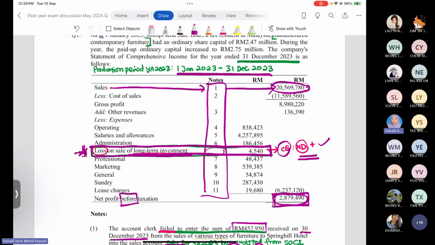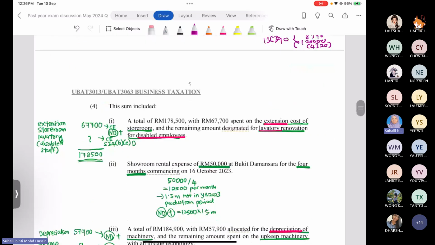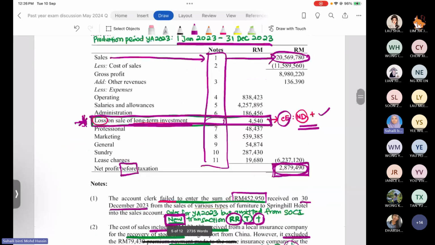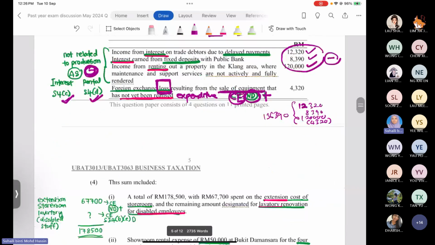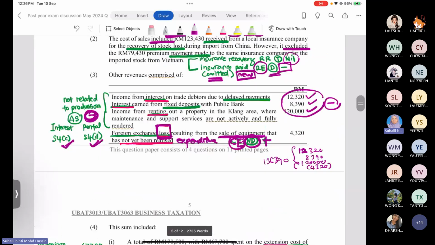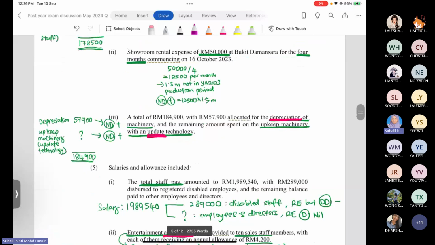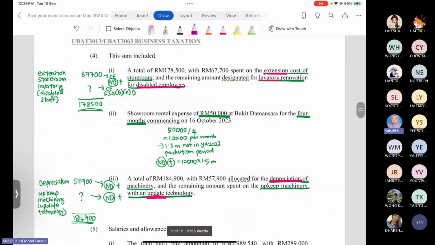So you have 838,423,000 ringgit. So we see the detail of what we have in number 4. Under number 4 we have three items: number 4(1), number 4(2), number 4(3). Okay, alright. So we settle one item by one item.